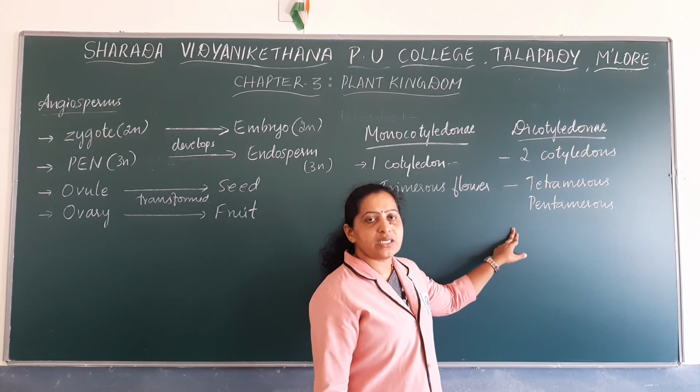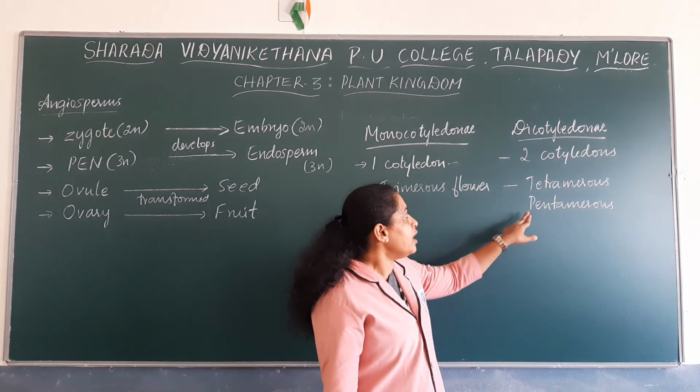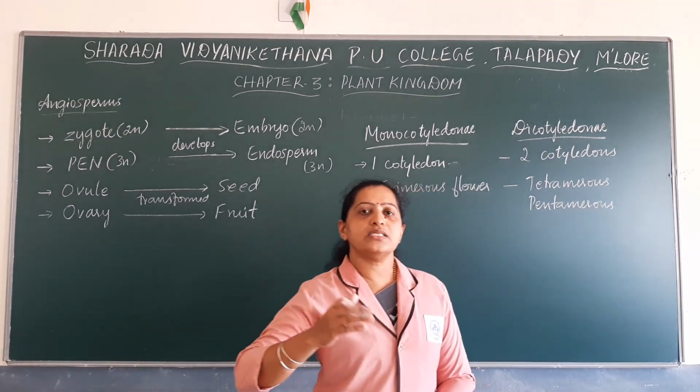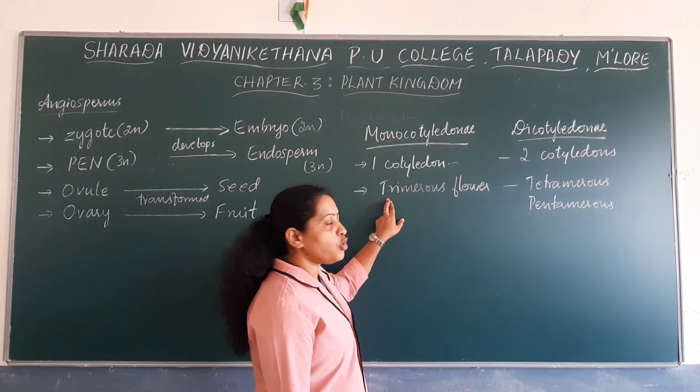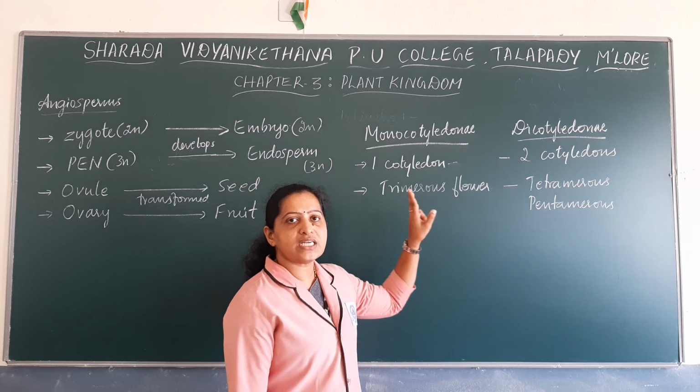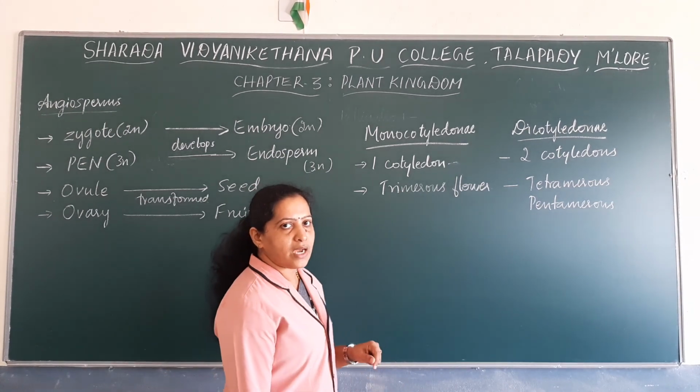Tetramerous means flowers having petals in 4 or multiples of 4. Pentamerous means petals in 5 or multiples of 5.